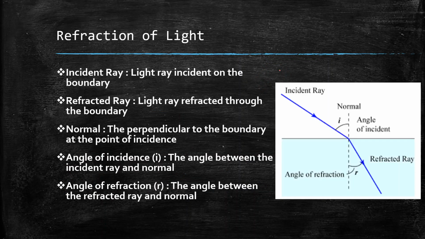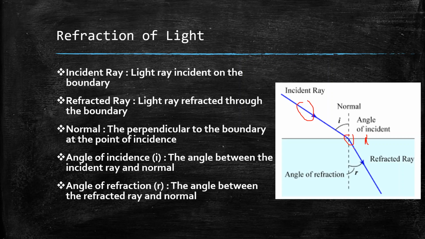Now let us come to the refraction of light. As in the case of reflection, we again have some basic definitions which we have to keep in mind. The first one is the incident ray. The incident ray is defined as the light ray which is incident on the boundary of the two media. As we can see, this is the incident ray and it is incident here at the boundary of the two media, this and this.